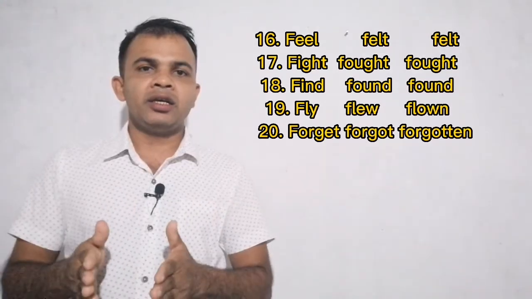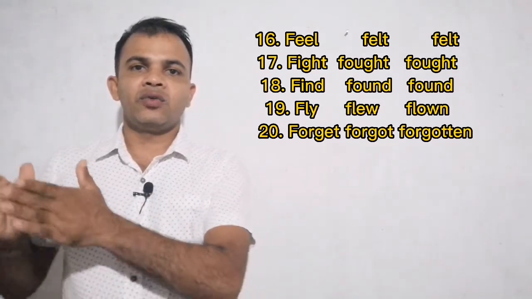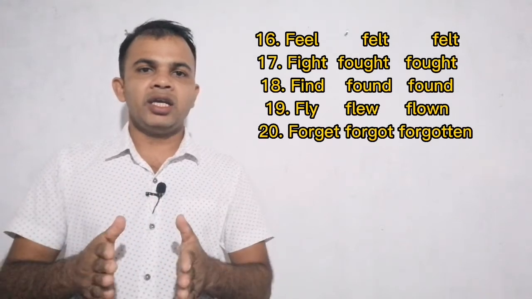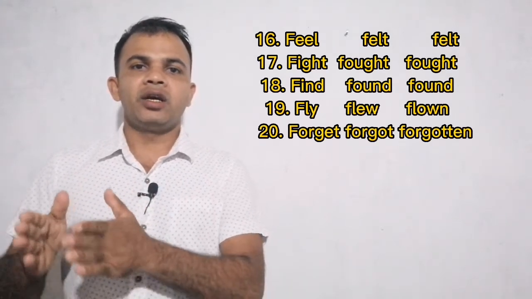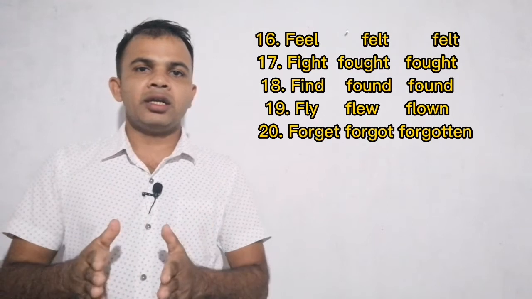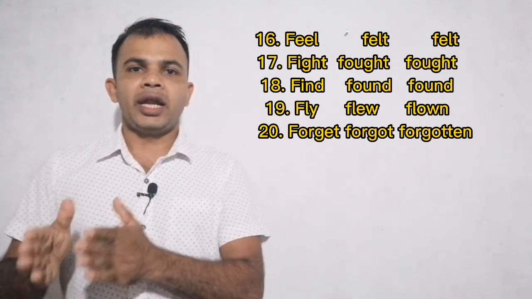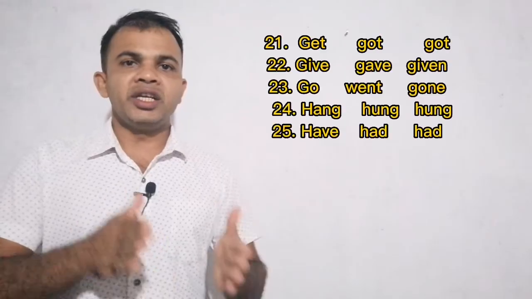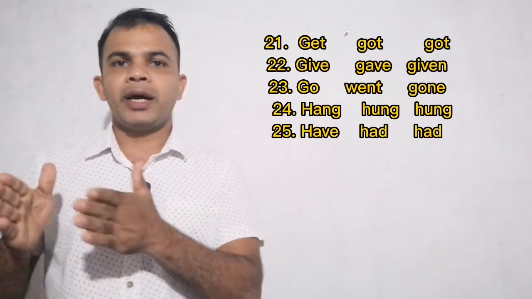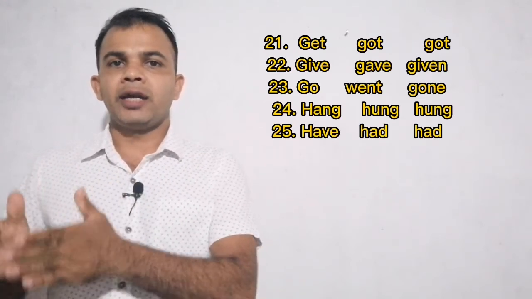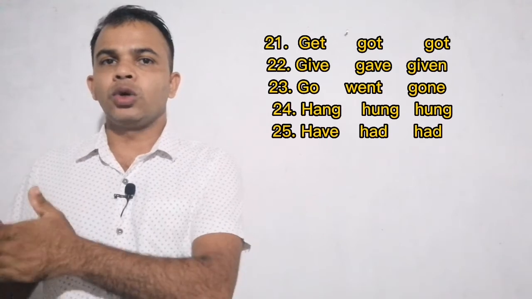18, find, found, and found. Number 19, fly, flew, and flown. 20, forget, forgot, and forgotten. 21, the infinitive is get, past tense is got, and past participle is also got.